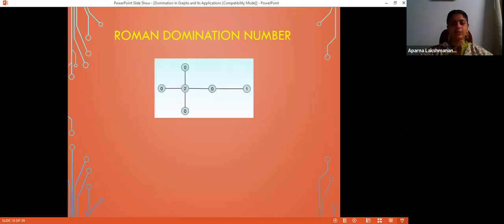So here you have an example. If this is my graph, I place 2 army units here and 1 army unit here. All other places there are no army units. It's all 0, but you can see that all these 0 vertices are made adjacent to at least one vertex where the value is 2. So the Roman domination number of this particular graph is 3.